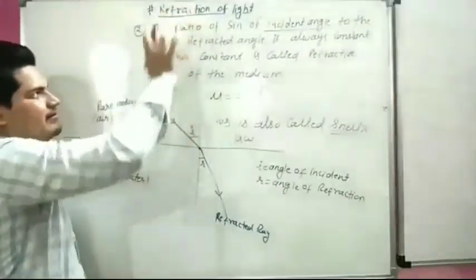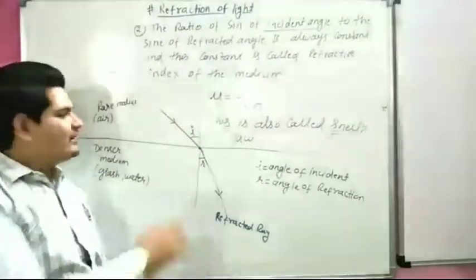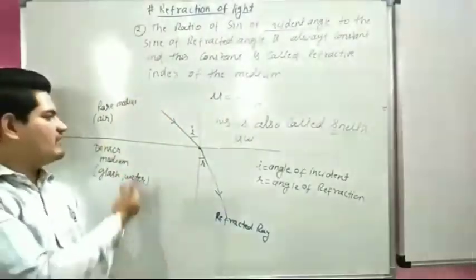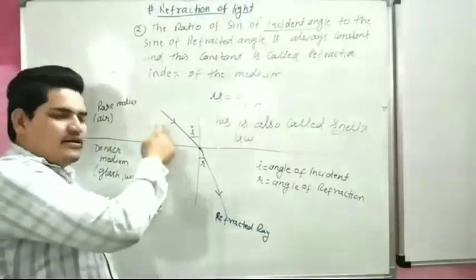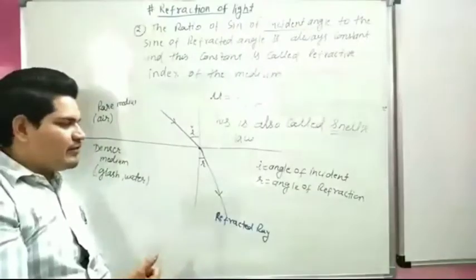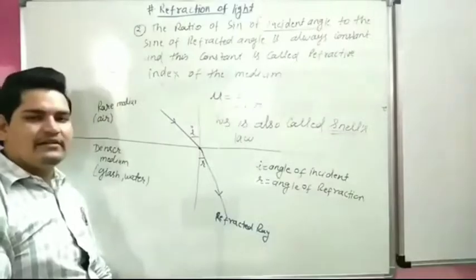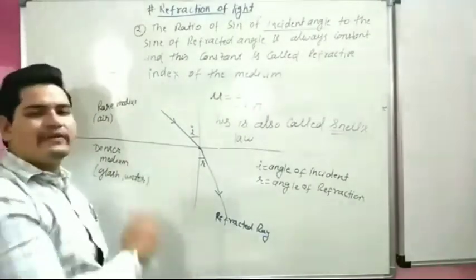So what is refraction of light? When an incident ray comes from a rarer medium to a denser medium, from air to glass or air to water, it is diverted from its original path. This phenomenon is called refraction of light.